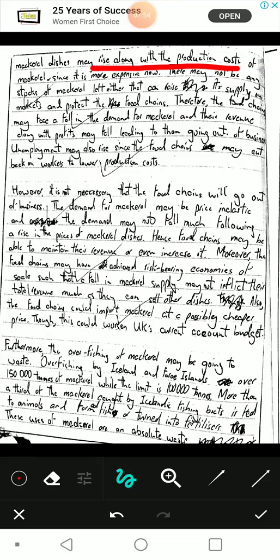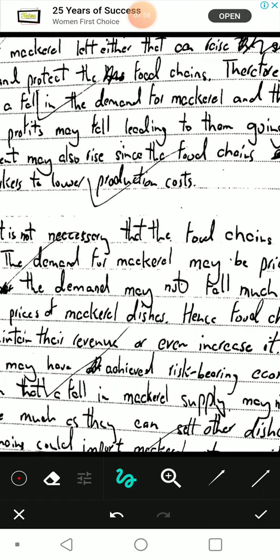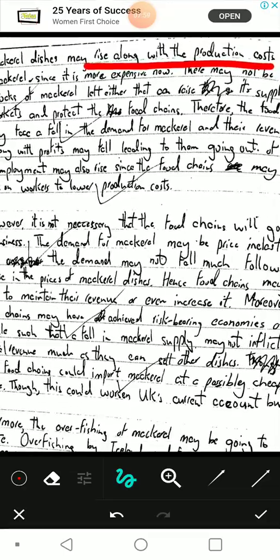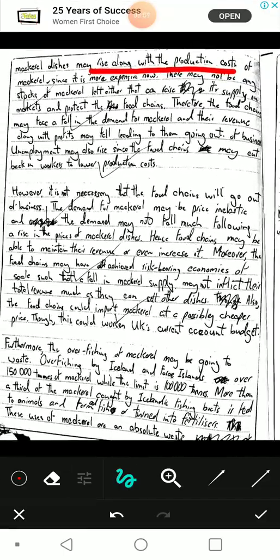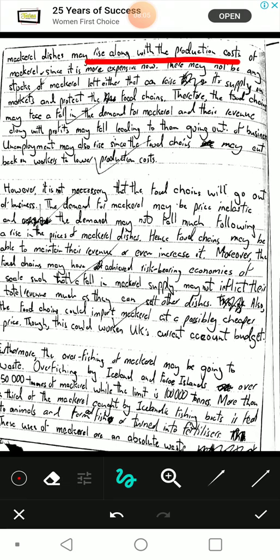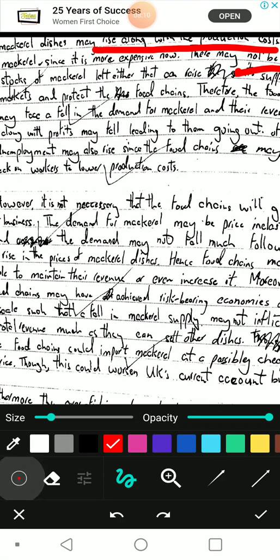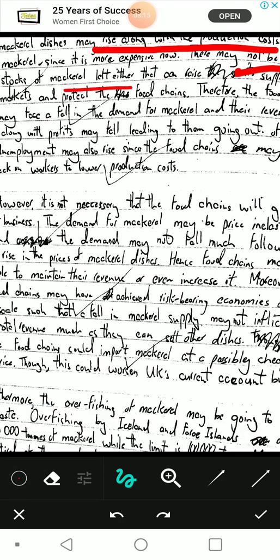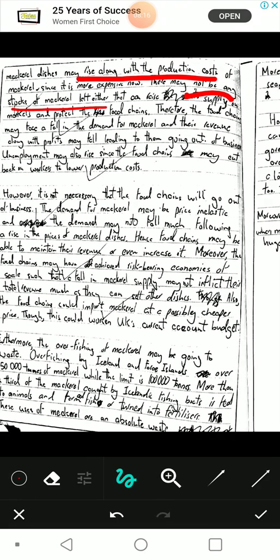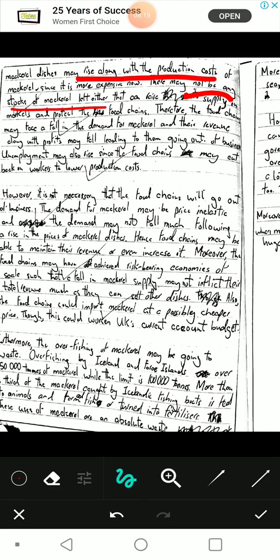I'll move on. There may not be any stocks of mackerel left either that can raise its supply on markets and protect the food chains. May not be any stocks left either. That's another point. Nothing significant, but just a point to make sure the examiner understands the pathway I'm taking.